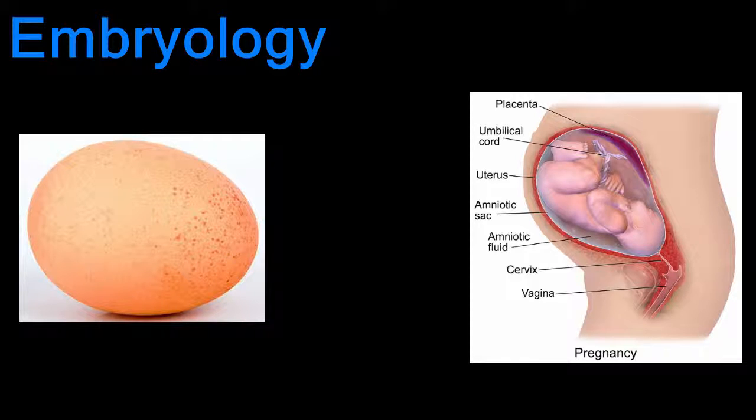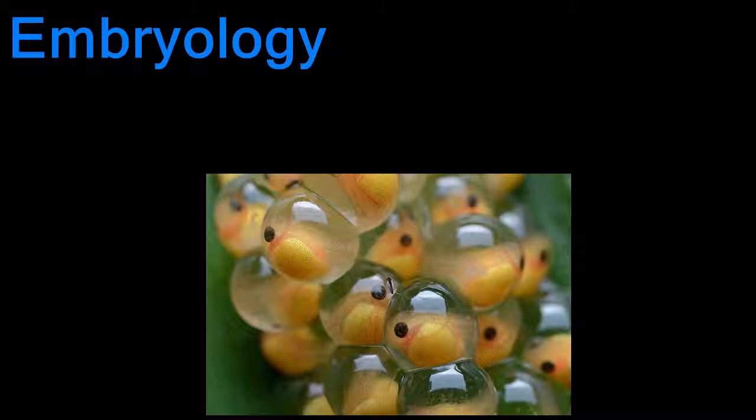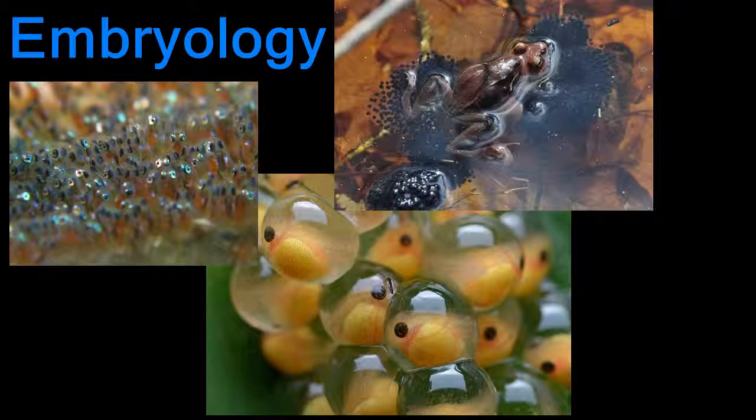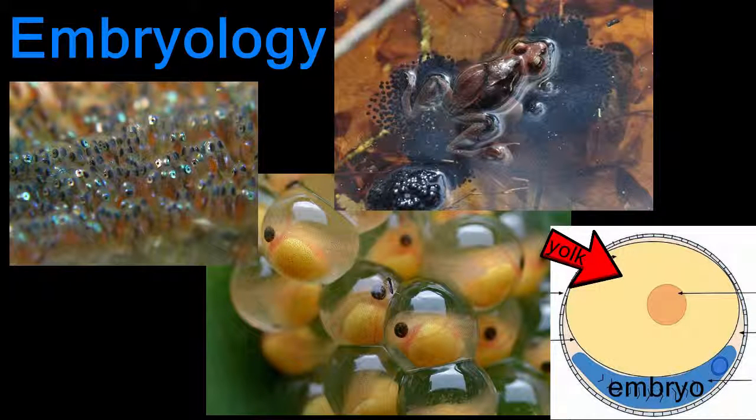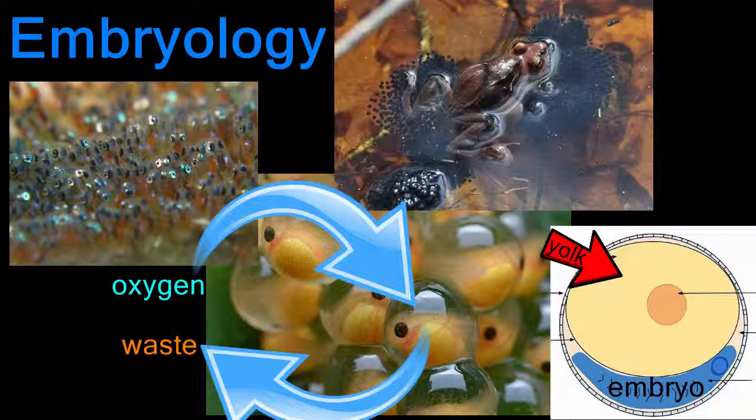Whether an embryo develops inside an egg or inside its mother's womb, it has certain needs that must be met, including nourishment, oxygen, and waste removal. Shellless eggs, laid by animals like fish and amphibians, have all their needs met by the water around them and the yolk stored in the egg. The yolk, of course, supplies the developing embryo with nourishment, while the water supplies oxygen and carries away any waste products.